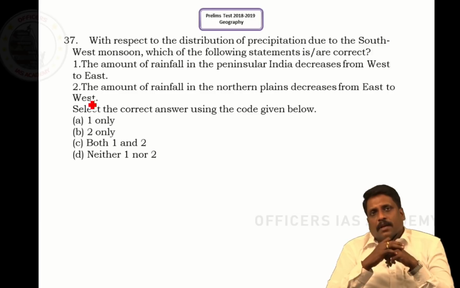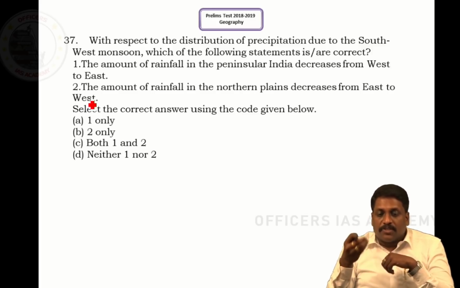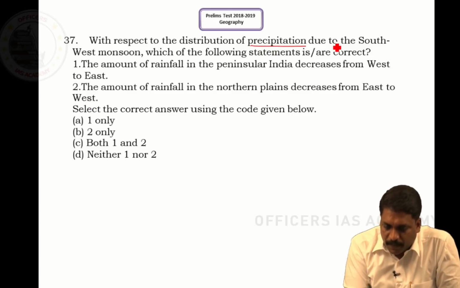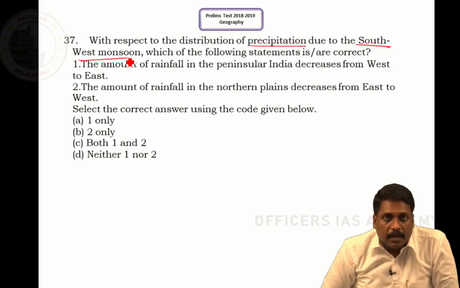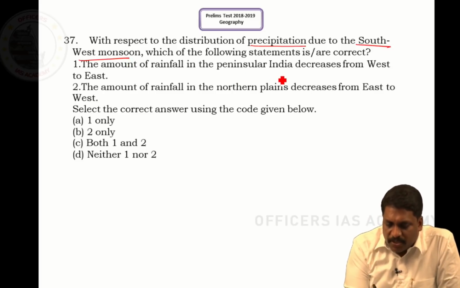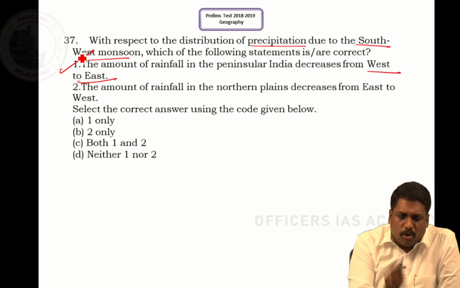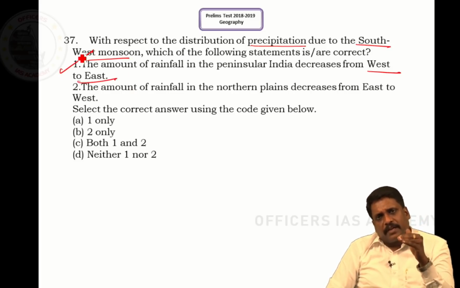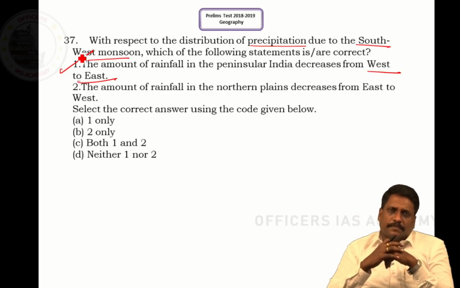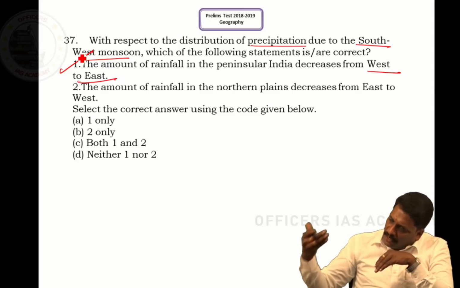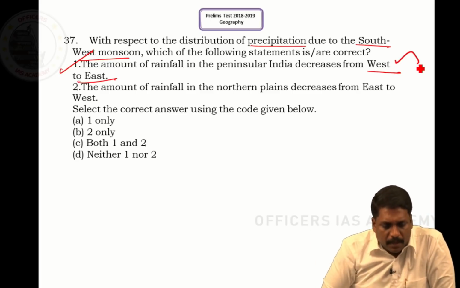Now, question number 37. With respect to the distribution of precipitation due to the southwest monsoon, which of the following statements is correct? The amount of rainfall in peninsular India decreases from west to east. This statement is obviously right because peninsular India experiences precipitation from the Arabian Sea branch of the southwest monsoon. It enters via the west coast and leaves via the east coast. This statement is obviously right.